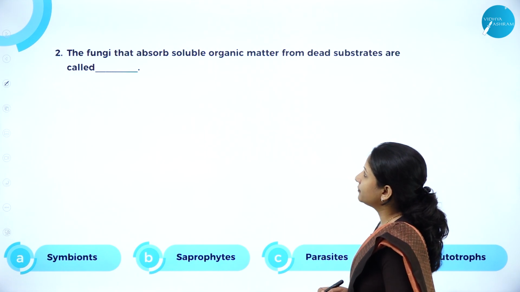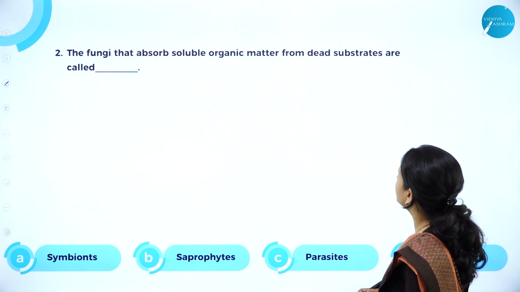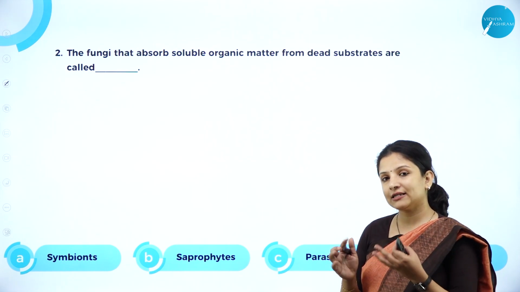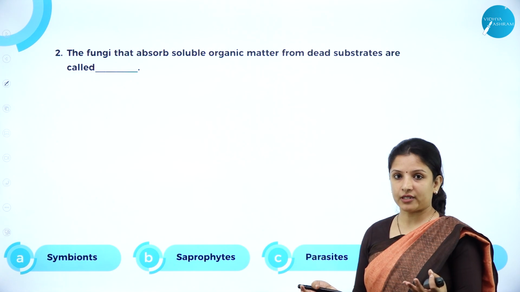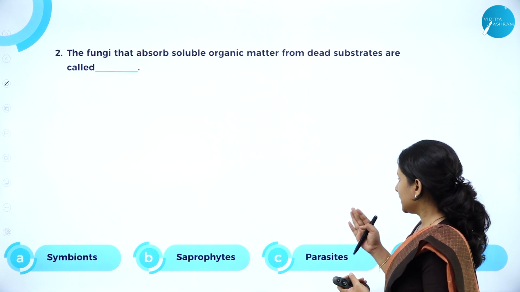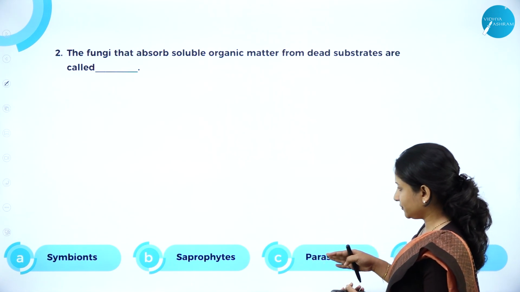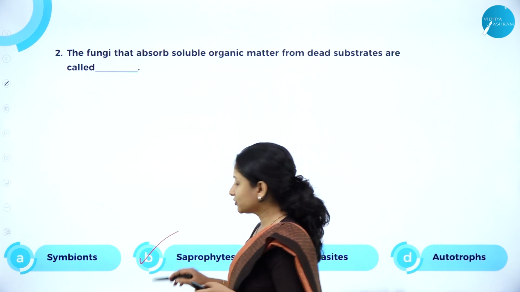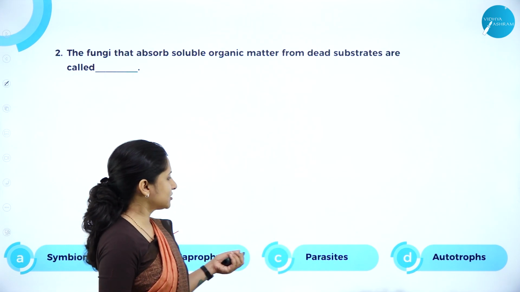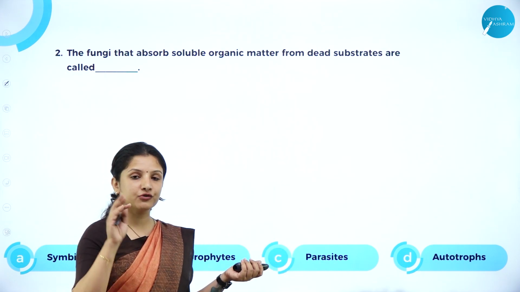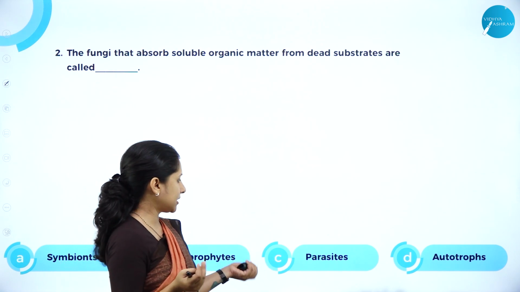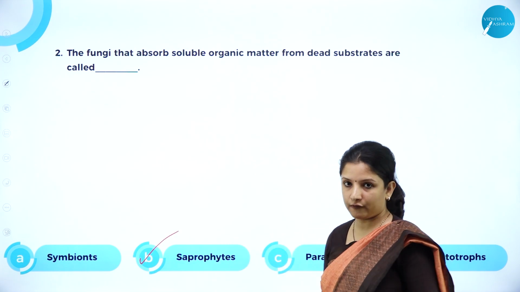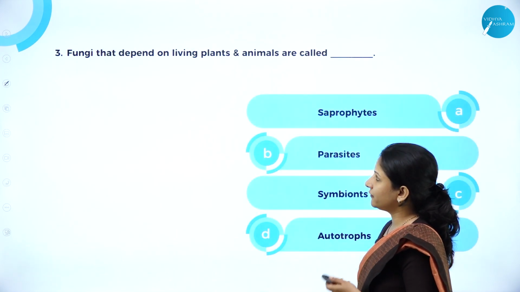Next, the fungi that absorb soluble organic matter from dead substrates are called. Is it symbionts? No. Symbionts are the ones that live with mutual understanding with other organisms. Is it saprophytes? Yes, because saprophytes are the ones that grow on dead and decaying organic matter. So this is the right answer. Parasites? No, because parasites grow on live hosts. Autotrophs are capable of synthesizing their own food. So the right answer here is saprophytes.